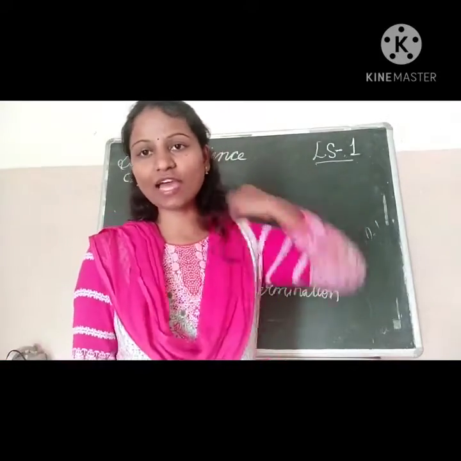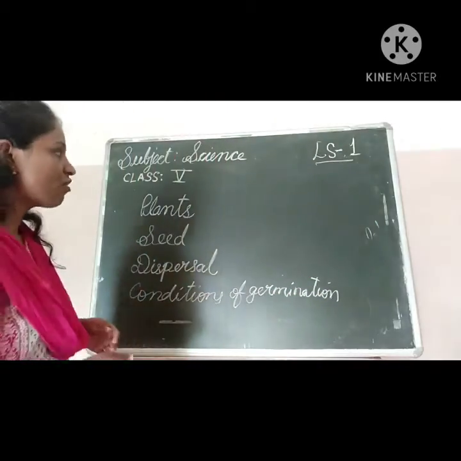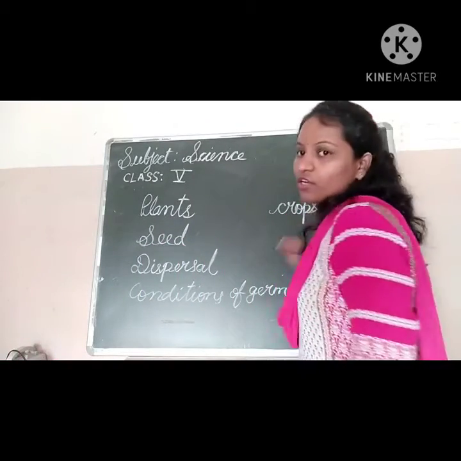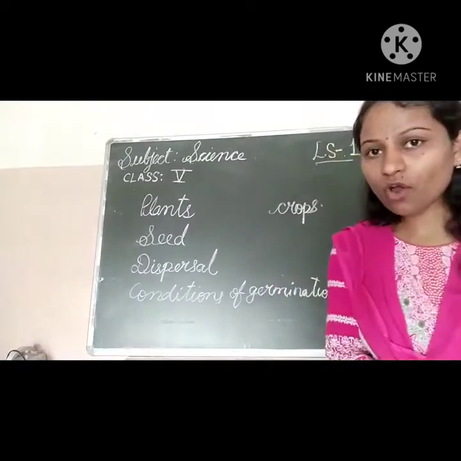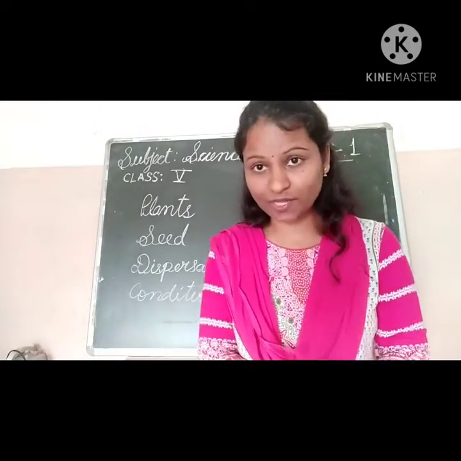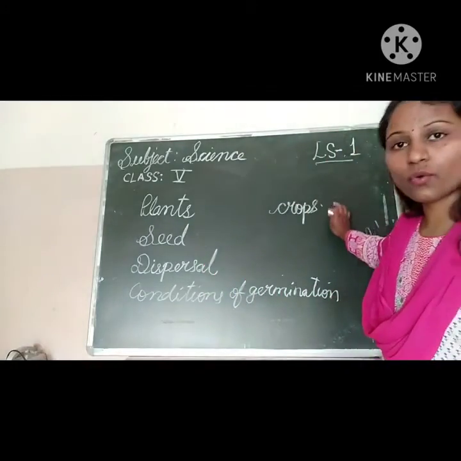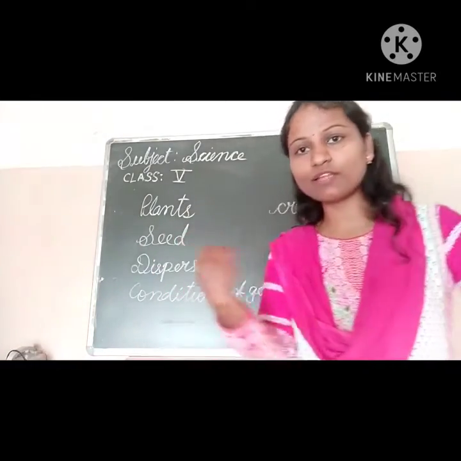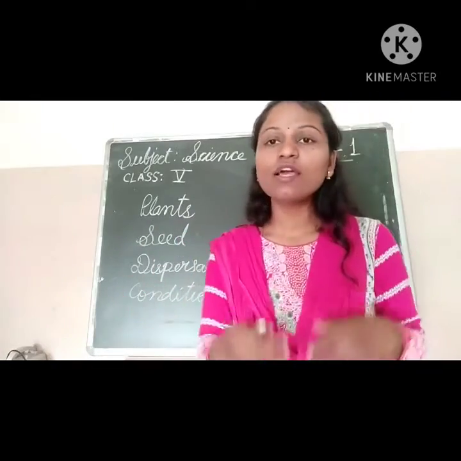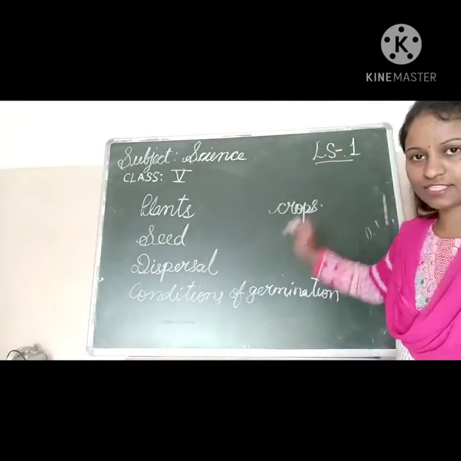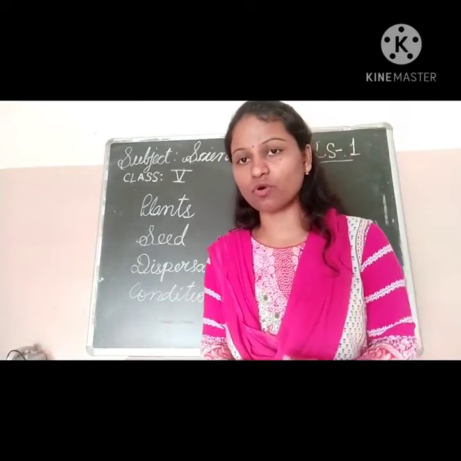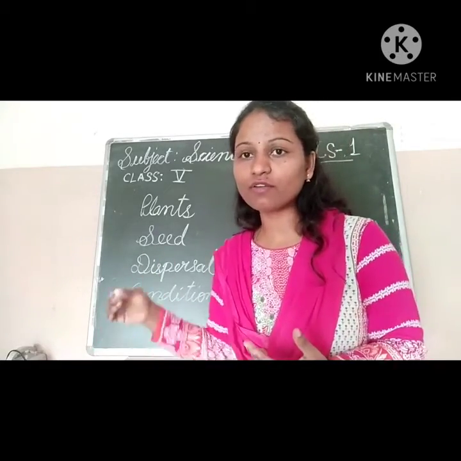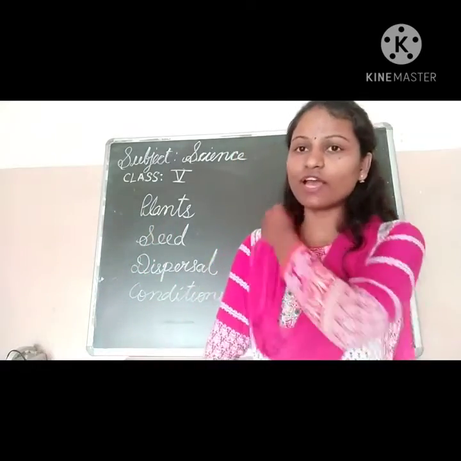Next, we have seen the topic of the different types of crops. I have given you the different types of crops: rabi crops and kharif crops, and vegetables also. Different crops grow in different seasons, the summer and winter. Where the rabi crops are grown and where the kharif crops are grown, we have learned in this chapter. Next is the vegetables also: which vegetables need which type of soil, and which crops need which type of soil. All this we have seen.